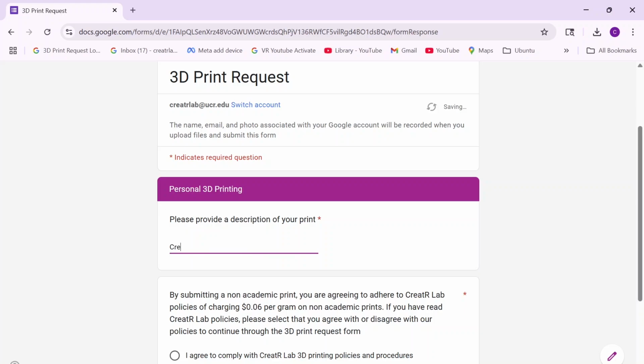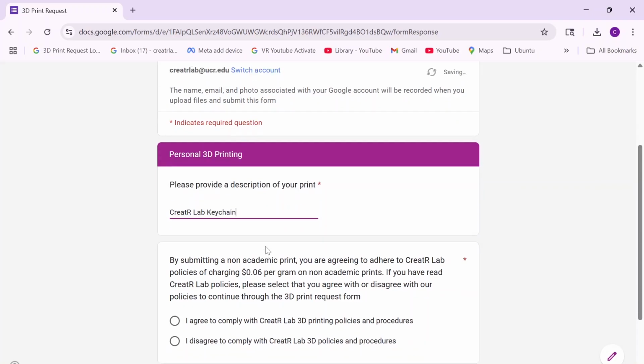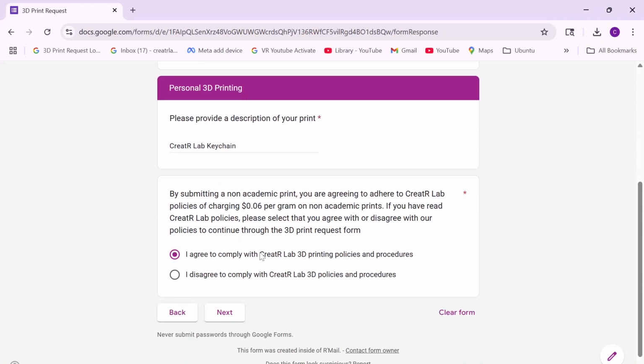For personal prints, please provide a description of your print. All personal prints will be charged 6 cents per gram. We only accept Bare Bucks or staff and faculty departmental recharge.